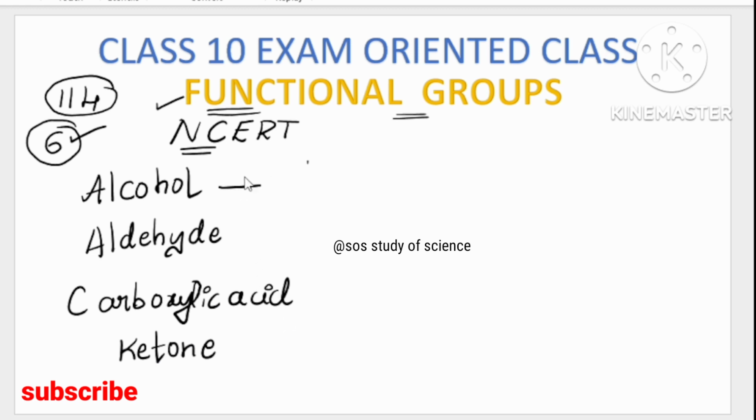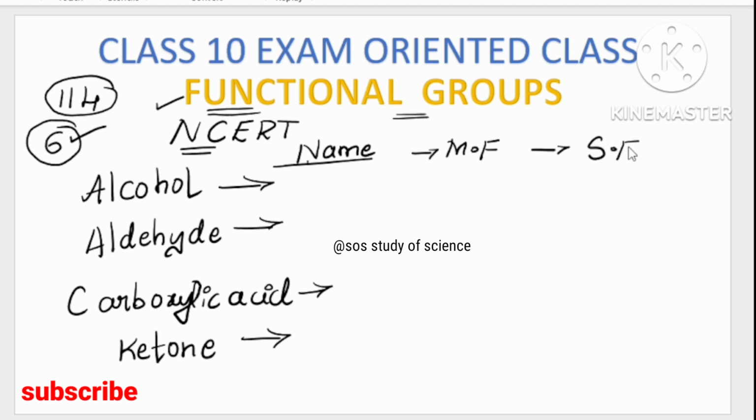What are the basic things you have to understand when I talk about these functional groups? Firstly, we have to know how to identify them. By looking into the name of the compound, then its molecular formula, and then its structural formula, we can easily identify which functional group it is. I will teach you all of this.